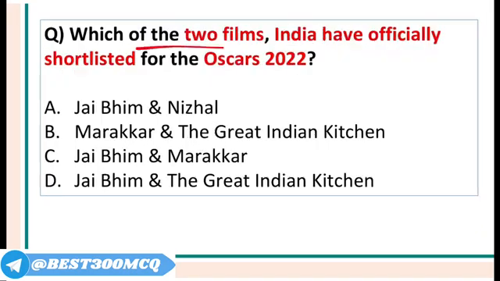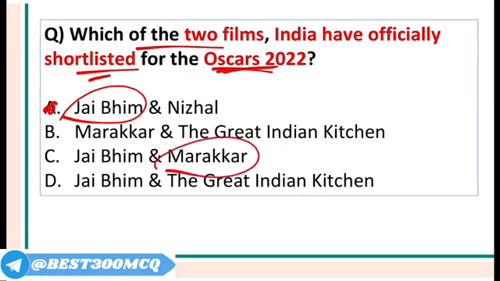Which two Indian films have been officially shortlisted for the Oscars? They are not in the final 5, but they have been shortlisted. So they are Jai Bhim, which is originally a Tamil movie, and Marakkad, which is a Malayalam movie. The answer is option C.